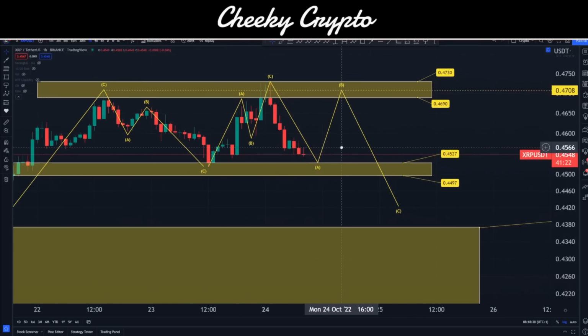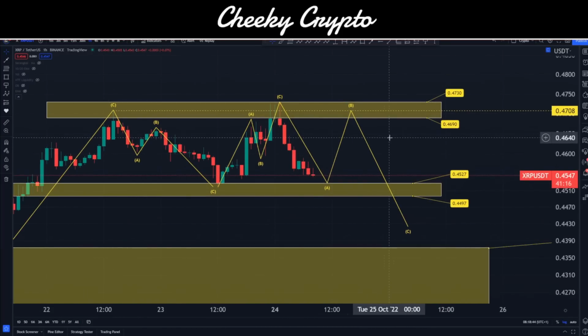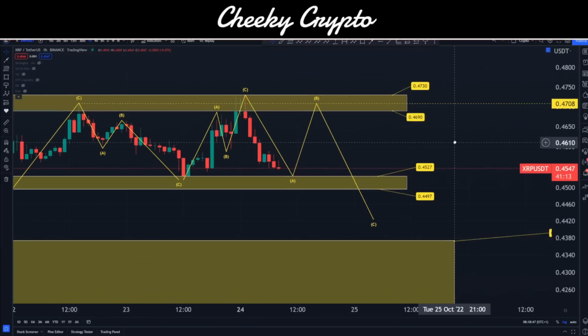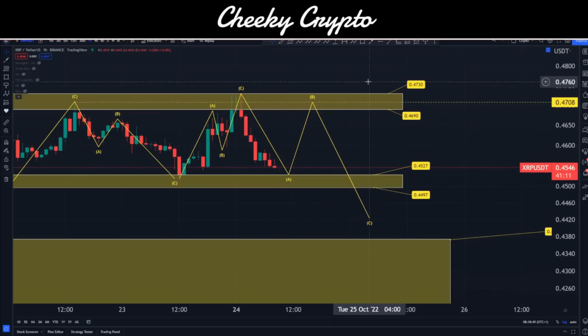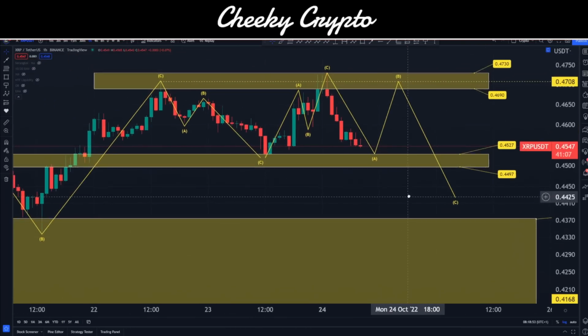So yeah, for the most part, it's looking like we're probably going to come back down, retest this area of support, then try to push up into the upper area. Again, just ranging sideways until one of these breaks down. I think that at some point, though, we are going to break the upper area, but we're probably going to have to come back down and retest some of these lows first.